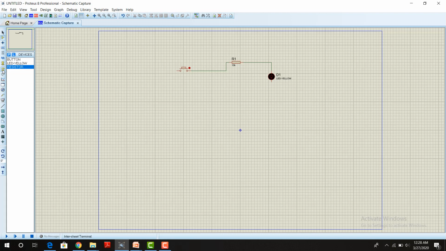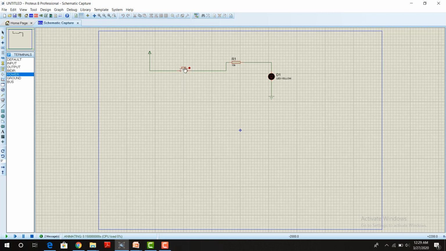For connecting the cathode with ground, we will need a terminal ground. Here is the terminal mode. You can select power and ground from here. This is a ground like this and power like this. Connect this power terminal to the push button and connect this to this one. Here we completed all the components with wiring.